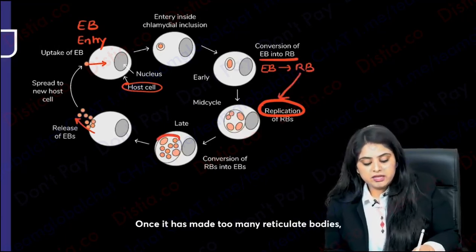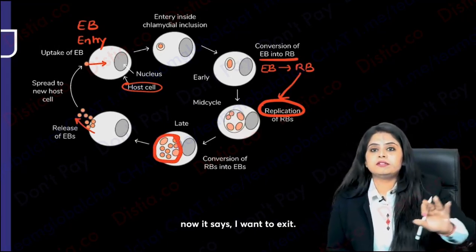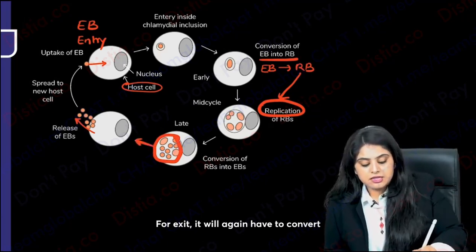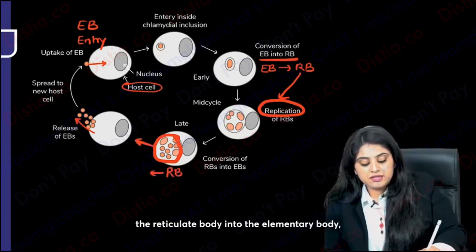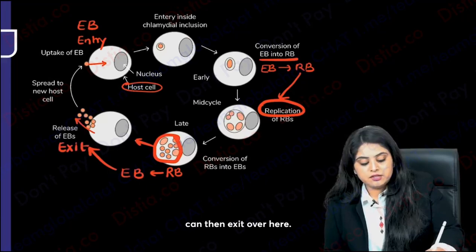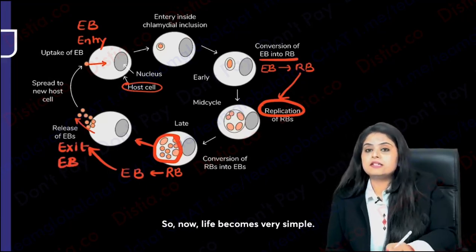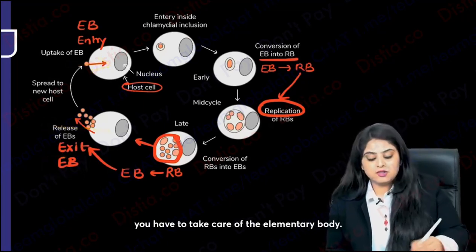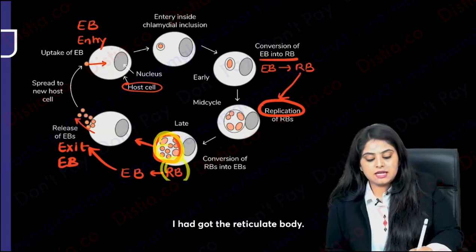Once it has made too many reticulate bodies, now it says I want to exit, but it cannot exit like this. For exit, it will again have to convert the reticulate body into the elementary body, and only the elementary body can then exit over here. So now life becomes very simple. When you have to enter and when you have to exit, you have to take care of the elementary body. Only for the replication ability, I had got the